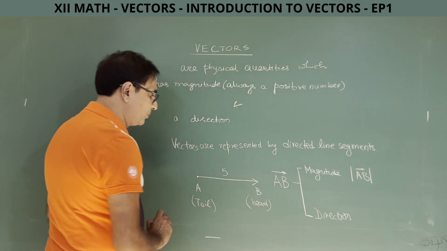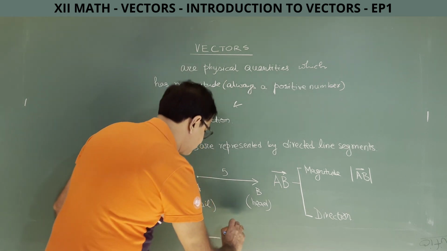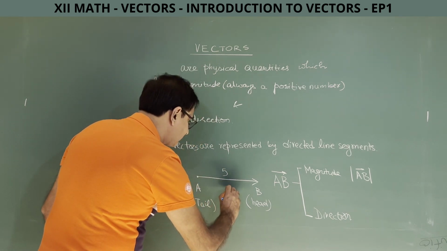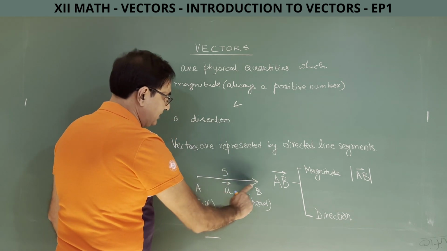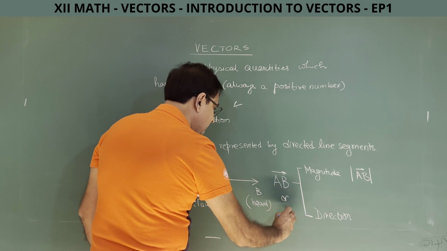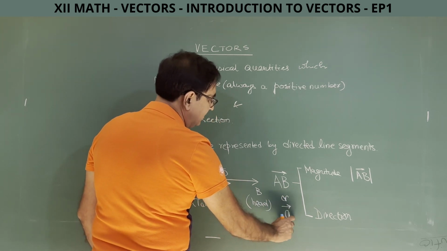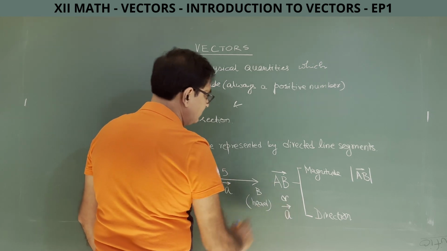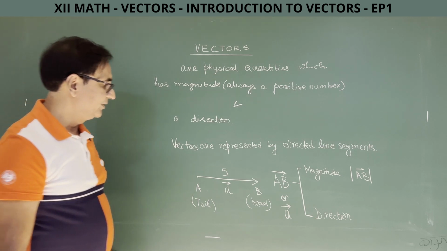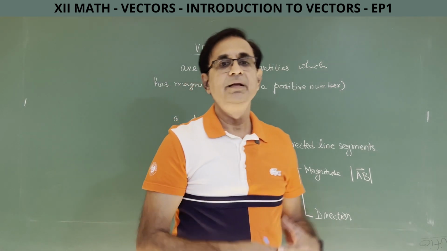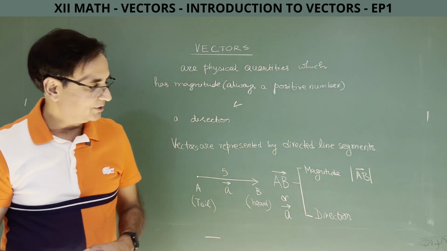That will be called the head, or the initial point and the final point. And if you want to represent a vector by a single letter, normally we will use a small case letter like this, a with an arrow on the top. So, vector AB can also be written as vector a. If I am using a single small letter, I will use a small case letter to represent a vector. If I am using two letters, I will use capital letters to represent the vector. So, how do I represent vectors? I represent vectors geometrically by directed line segments.